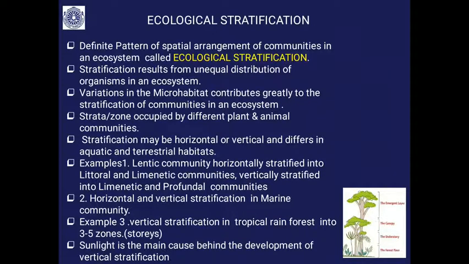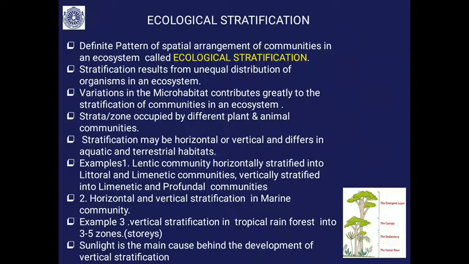For example, a lentic community is horizontally stratified into littoral community and limnetic community. Vertically, in a pond, it is stratified into limnetic and profundal communities.